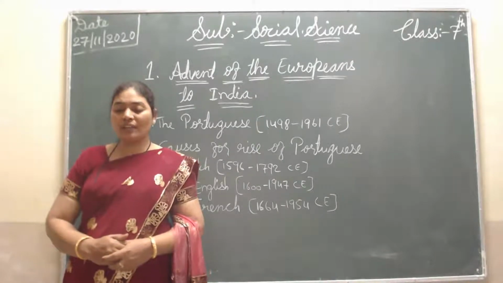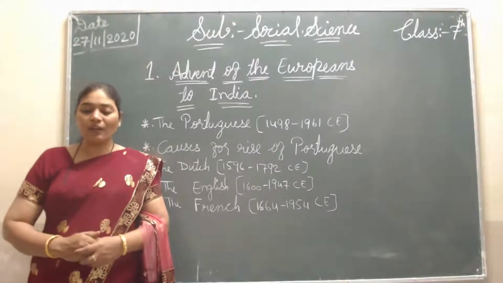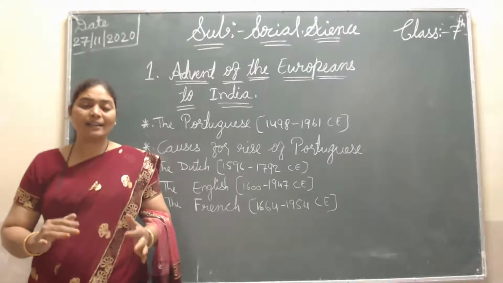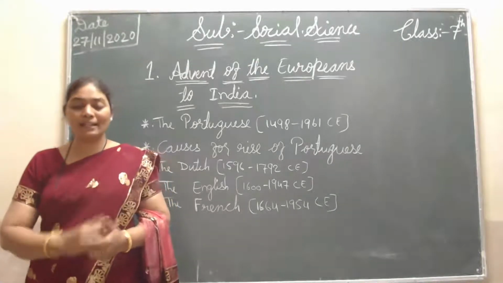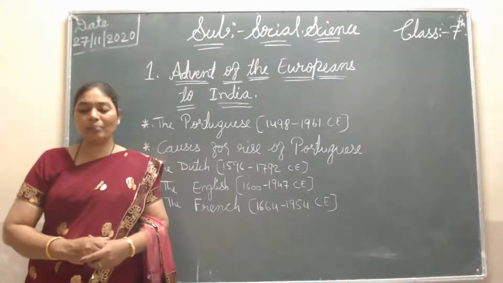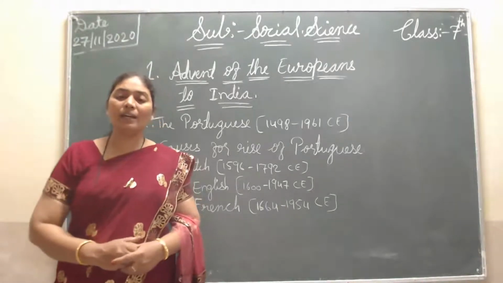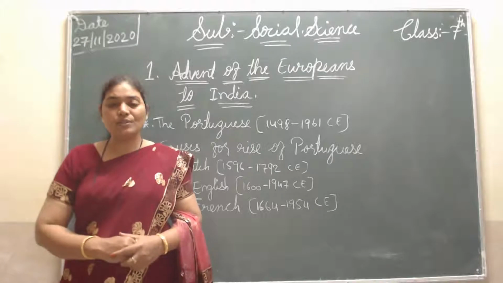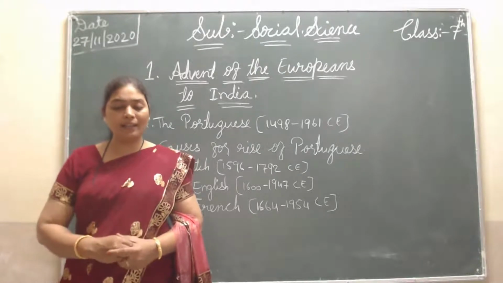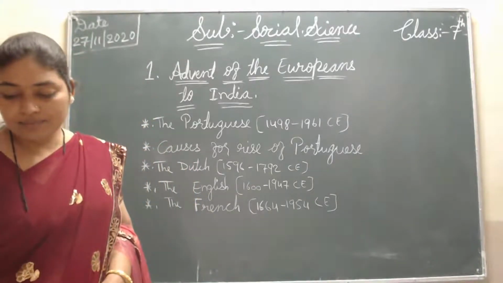The merchants of England, who aspired to trade with the East, founded the East India Company in 1600 CE. They established a trade link with India with the permission of Queen Elizabeth, who was ruling England at that time. So it started in 1600 CE.